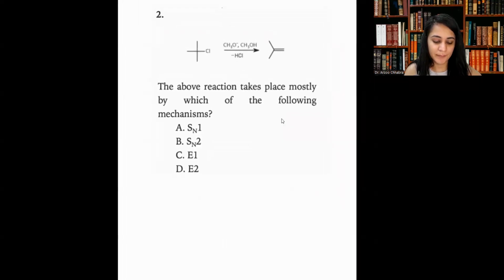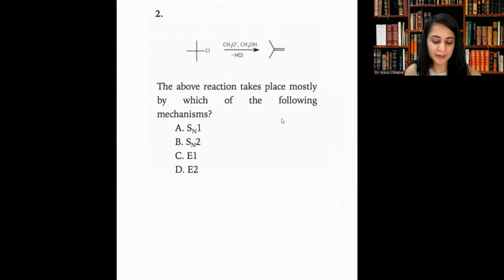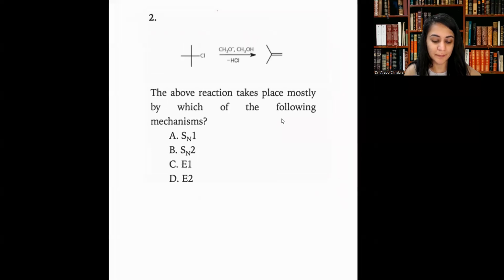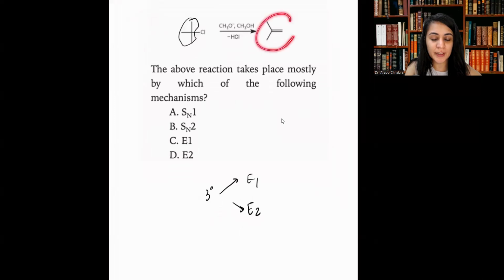The above reaction takes place mostly by which of the following mechanisms? We know this is a 3-degree carbon center. 3-degree carbon centers favor E1 and E2 both. Okay, so when we look at the product, it is an elimination product. It's not really SN1 or SN2. So it's mostly E1 or E2.